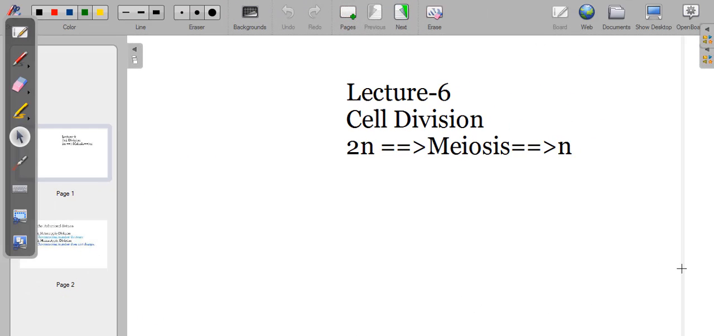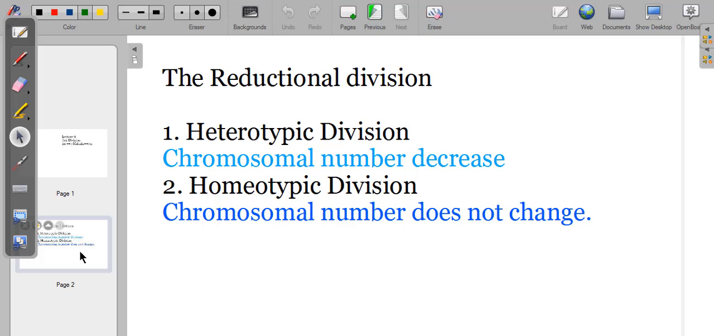Hello Shishyas, welcome to lecture 6 on the cell division meiosis. Meiosis is one of the important cell divisions that only occurs in the sexual cells of all organisms, mostly seen in multicellular organisms, very rare or absent in unicellular organisms. Now, let me give you a brief introduction about this meiotic division.